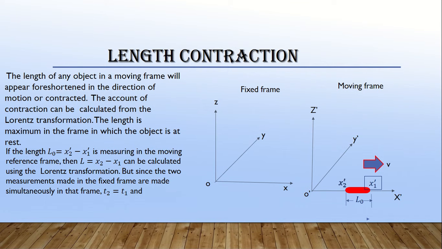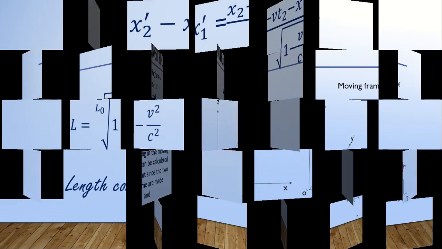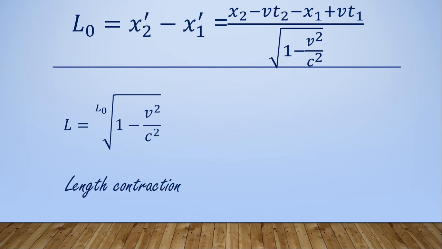If the length L0 equal to x2 dash minus x1 dash is measured in the moving reference frame, then L equal to x2 minus x1 can be calculated using the Lorentz transformation. But since the two measurements made in the fixed frame are made simultaneously, t2 is equal to t1, and the equation becomes like this.